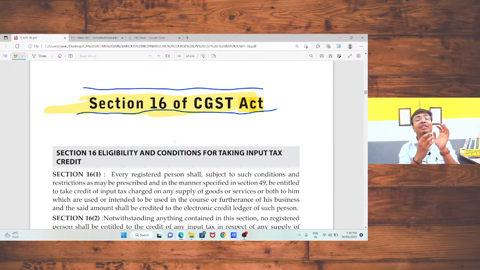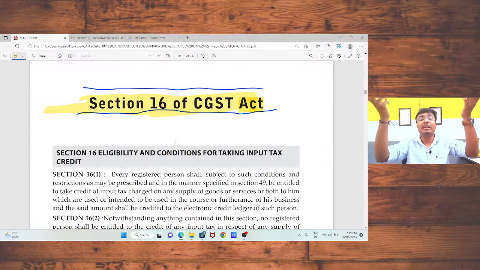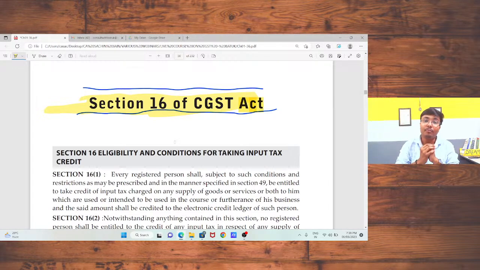After that, you need to check whether any reversal is there as per rule 42, 43 of CGST rules, yes or not. After that, you need to check that the particular input is showing in your GSTR 2B or not. If the particular input is showing in your GSTR 2B, in that case, you need to check that the input is eligible or not eligible as per section 38 of CGST Act.